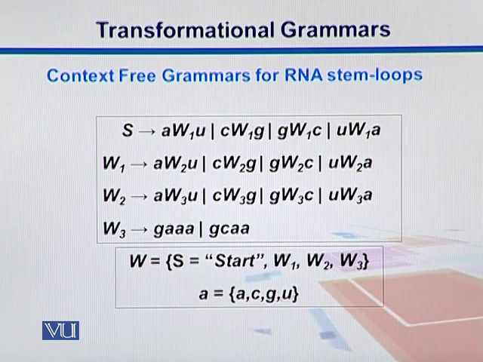And W2 can then break into W3, and finally in W3 we can put whatever we see in that loop region, GAA or GCAA. We can put these rules as a set as we see over here, and we can have those terminal letters as A, C, G, U, the four nucleotides we have in RNA.